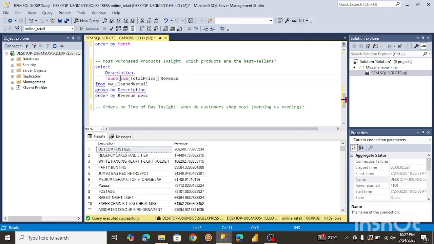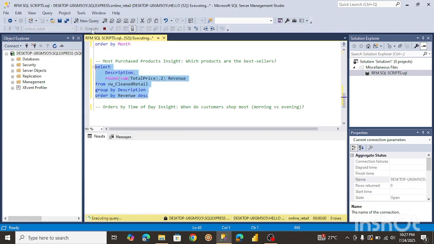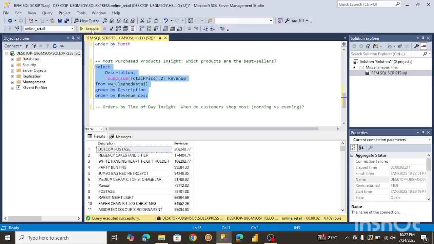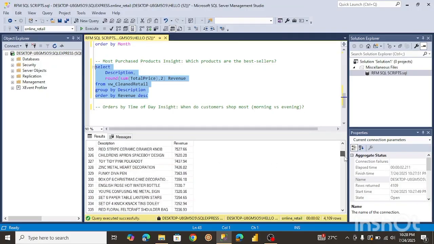So we're rounding this, and then let me put it to 2 just to see, maybe it will be much easier to read. Okay, it's much better like this. So now we managed to answer this one. I'm not sure if this is an item, but it might be, and it is currently leading with the highest revenue. So the business might have to increase their inventory with this product. So yeah, we managed to answer this one.